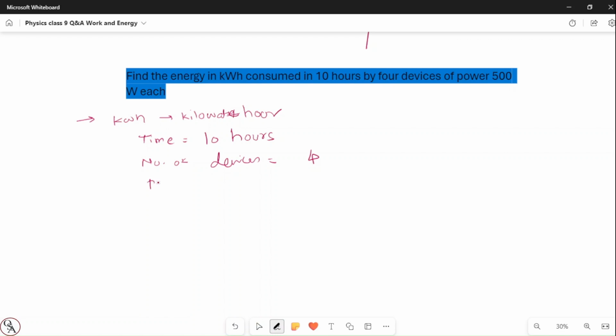So the number of devices is 4, and the power of each is 500 watt. Correct. So what do we have to calculate? We have to calculate the energy.